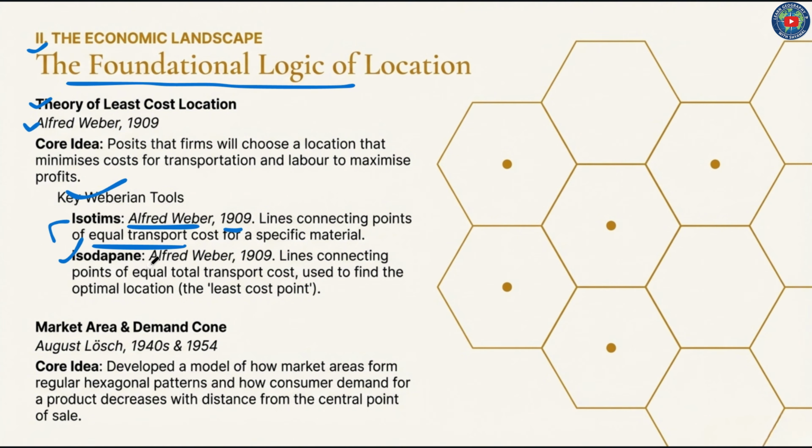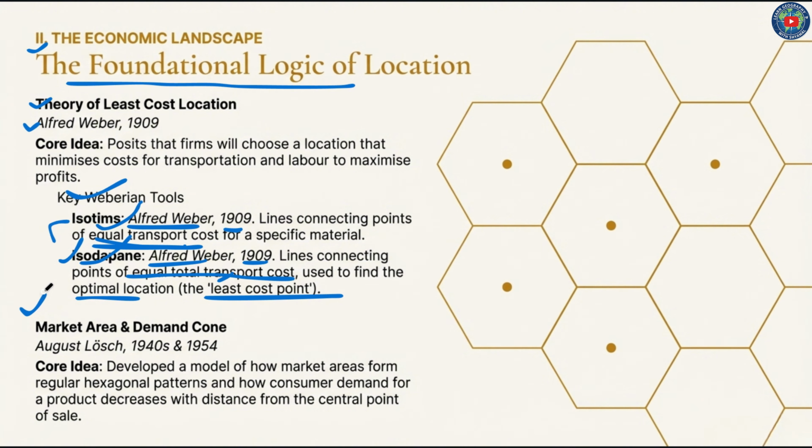And isodapanes, provided by Alfred Weber in the same year, 1909. Lines connecting points of equal total transport cost. Isotims, for equal transport cost, and isodapanes, for equal total transport cost, are used to find the optimal location, the least cost point.